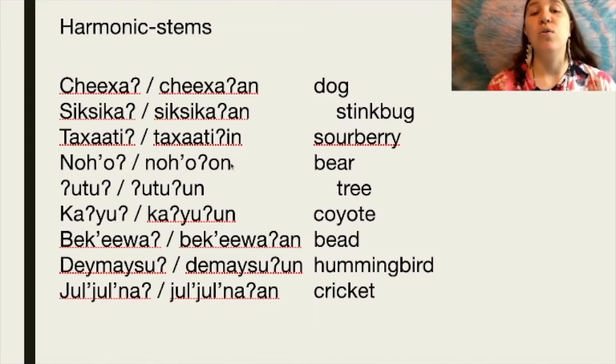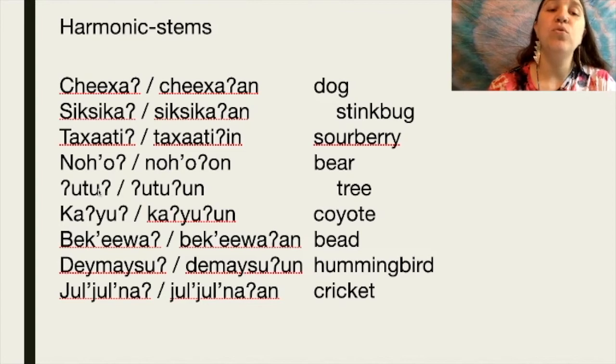And for tree, utu, utuun. For coyote, ka'yu, ka'yuun. So there's that U. That's the last vowel here on this word. So it's going to get that same vowel followed by an N.